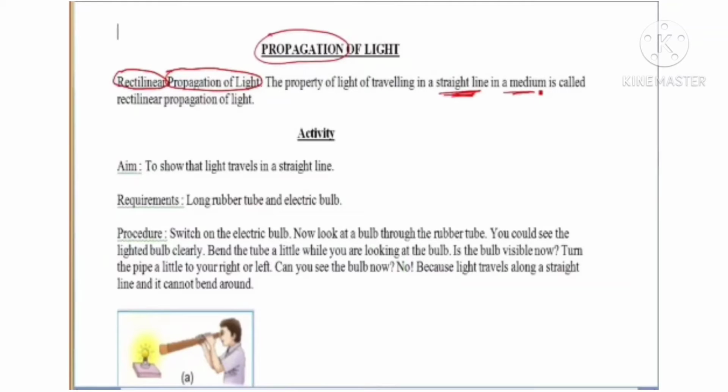If we are looking at a particular object in a straight line, only then are we able to see it. For example, if I want to see anything which is on my right, I have to turn my head towards it. Why is it so? The reason is until the light rays given by the particular object enter my eyes, I will not be able to see it. We also heard about luminous and non-luminous objects. An object may be luminous, emitting its own light, or non-luminous, which is basically reflecting the light of some luminous object.